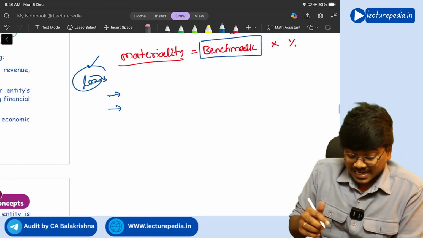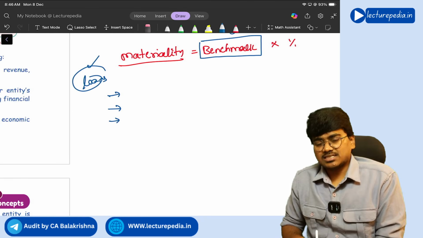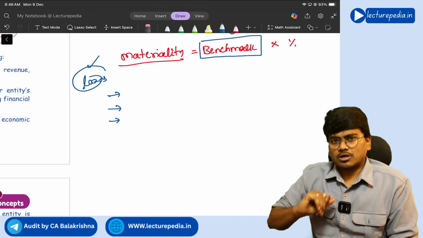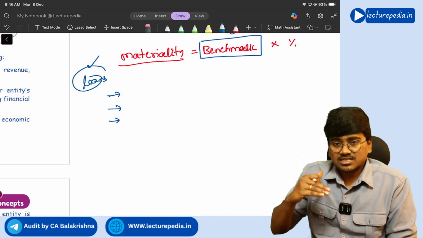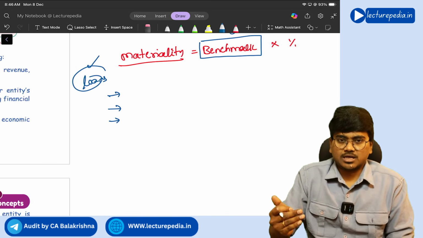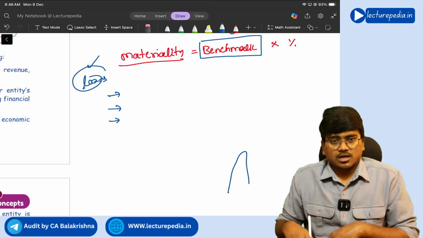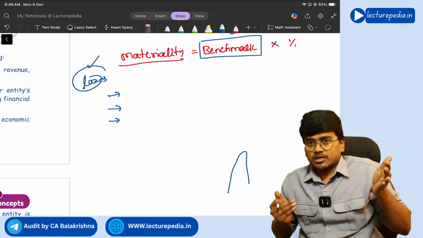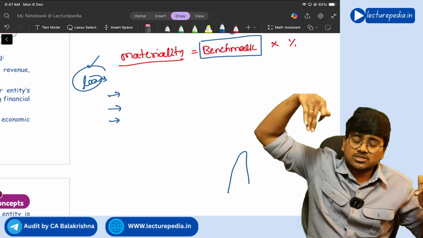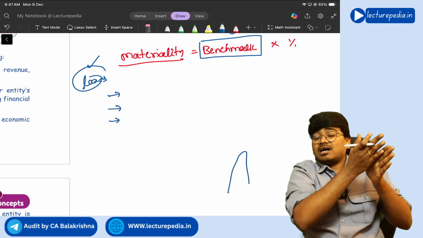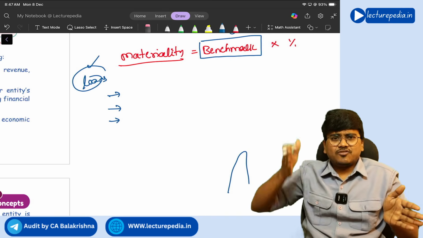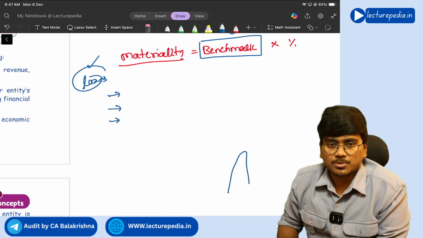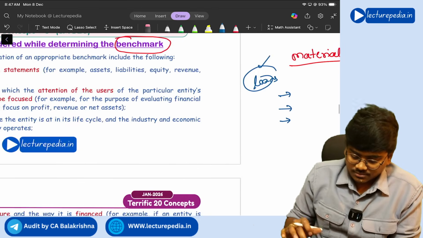more. Okay. Next, the benchmark that you shall select, it should not be volatile. Okay, a highly volatile element you should not select as benchmark. You should select a non-volatile item as benchmark. Volatile means highly fluctuating. Okay, let's say sales of the entity in 1 year it is 1 crore, in the next year it has fallen to 10 lakhs, in the next year it has gone to 20 crores. If the item is highly volatile, highly fluctuating, you should not select such a type of item as benchmark. Understanding? So like this, some factors are there.